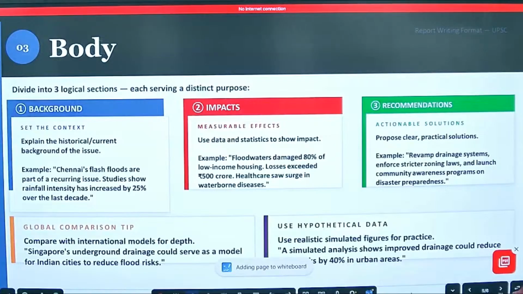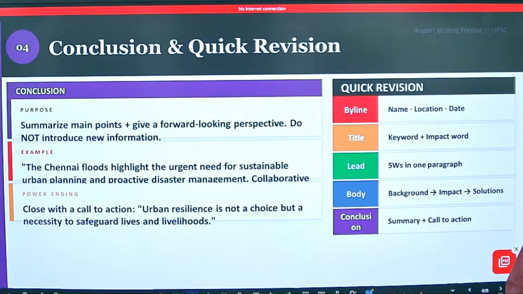Do you have to write anything in this? All read? All understood? Should I move ahead? This is your third paragraph which we are talking about. Conclusion and quick summarizing of the topics. This is the call to action where you will mention the government initiatives and the final solutions which can be done, or the hurdles which government actions face. That is the final thing. So this is the quick revision where you have to mention the first paragraph, the second paragraph, and the third paragraph. Clear, all of you? Go through it once.